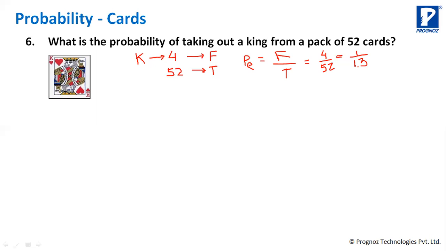Now tell me one thing. From a pack of 52 cards, what is the probability that you will get either a king or a queen? You will either get a king or a queen. You are picking one card out of 52 cards.